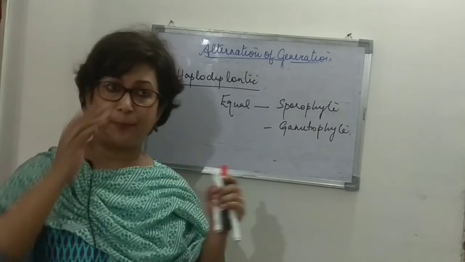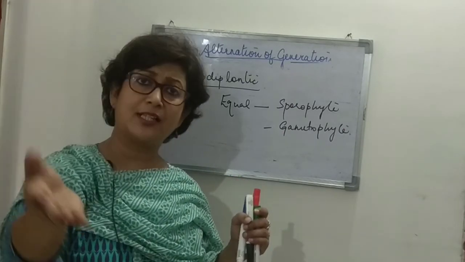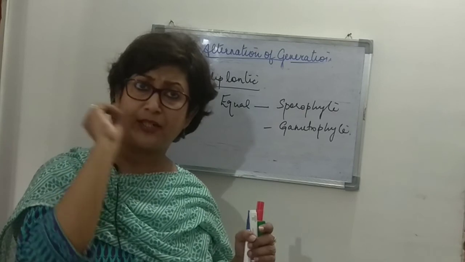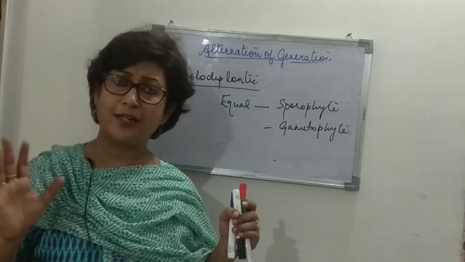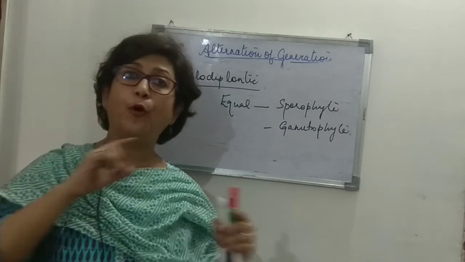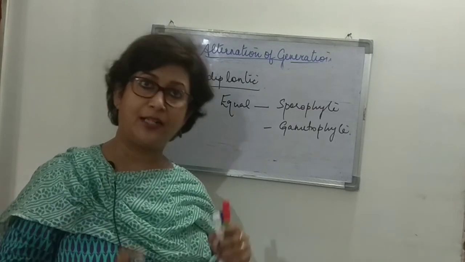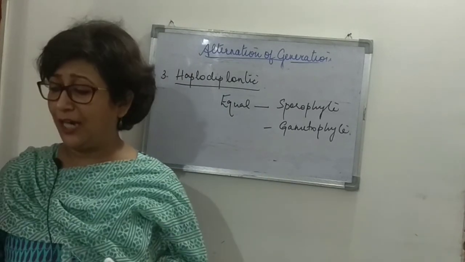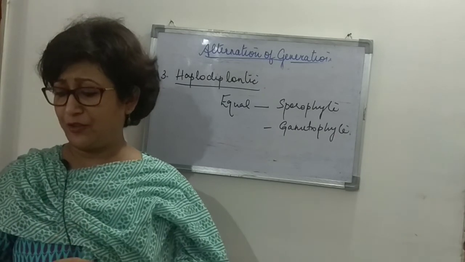So whenever they appear, they are not very short-lived, like the zygote in the diplontic life cycle, that is very short-lived, it does not grow at all, right? So here in this case, both the phases are well developed, and since both the phases are well developed, it is known as the haplodiplontic life cycle, right?